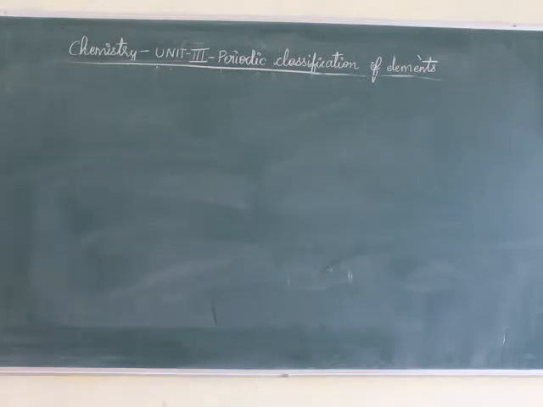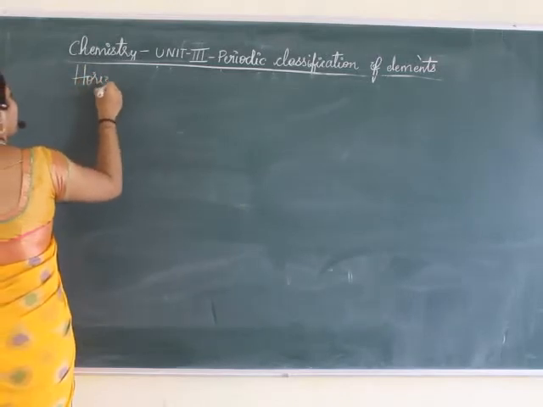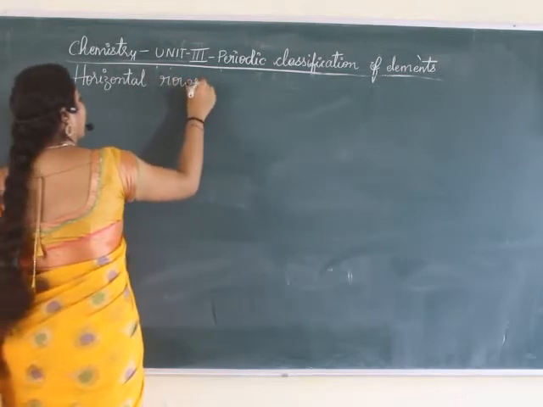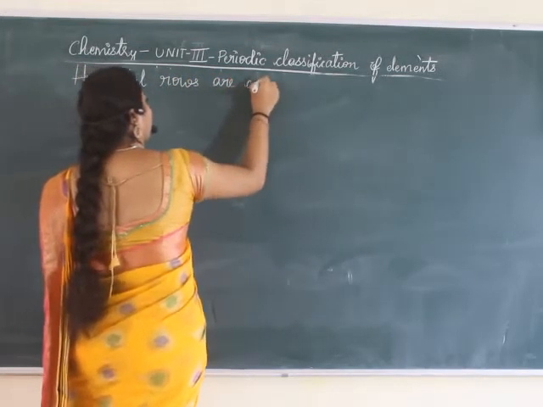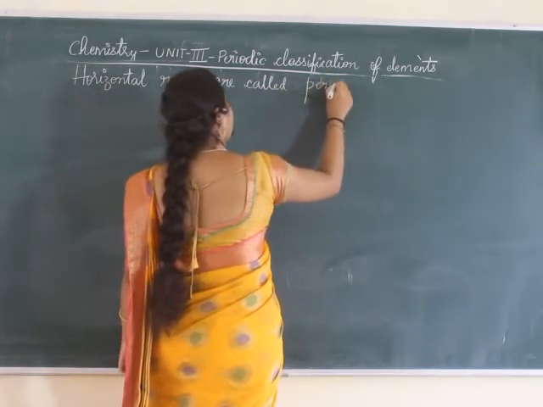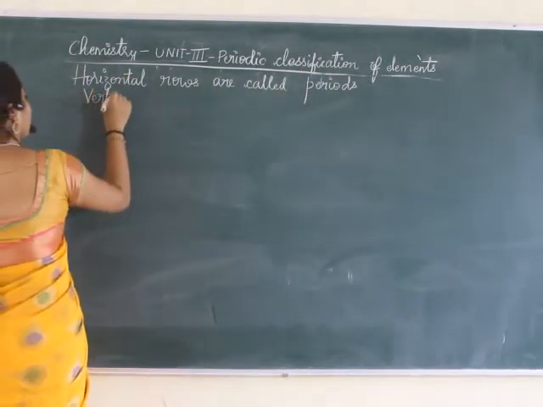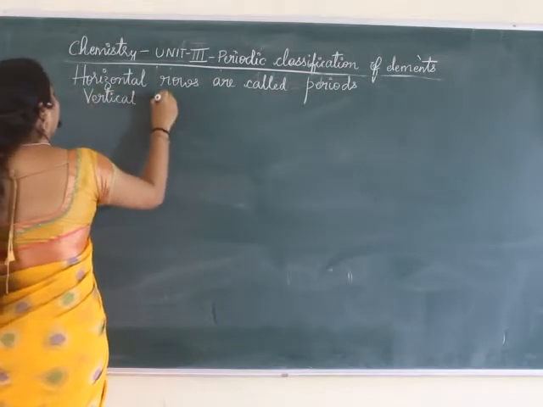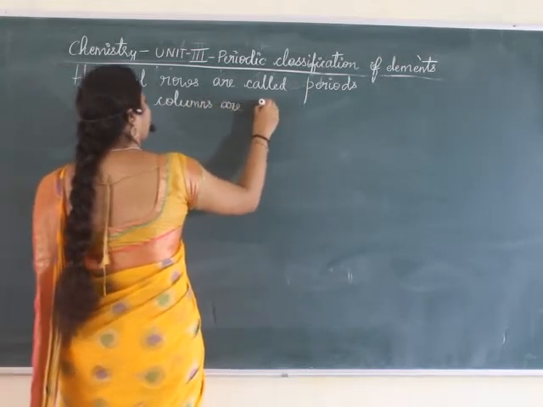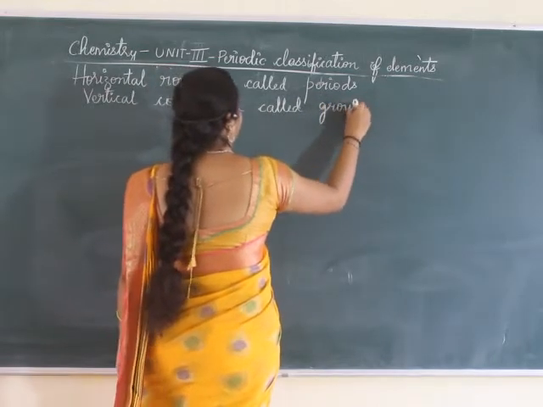classify the elements, and here the horizontal rows are called what? Periods, and the vertical columns are called groups.